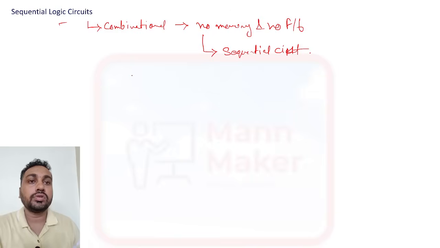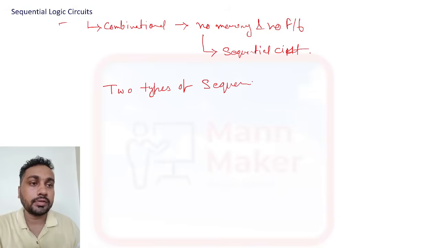Basically we have two types of sequential circuit.